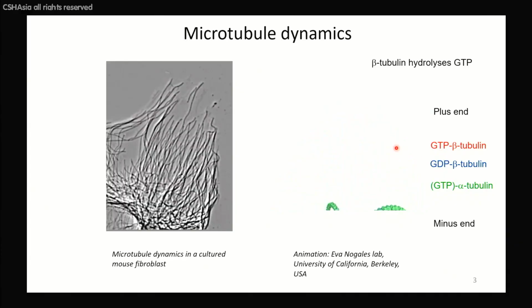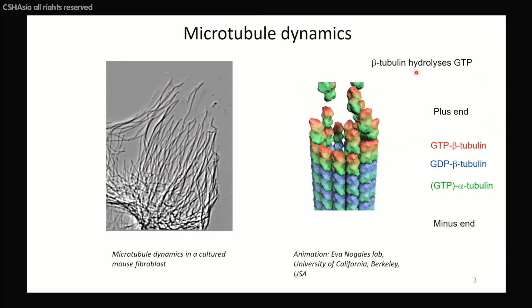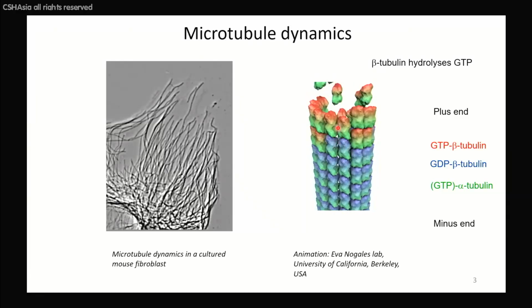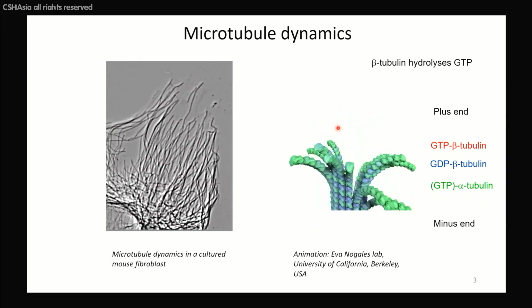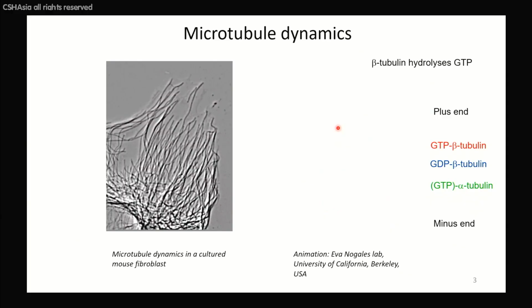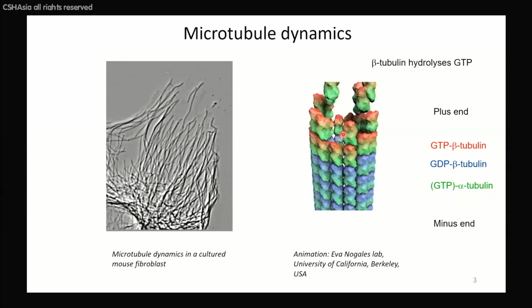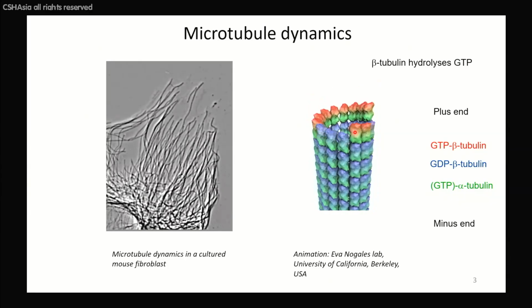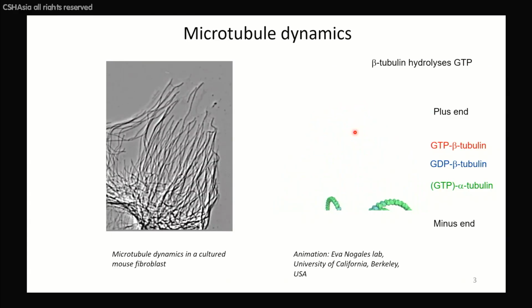And so long as a microtubule grows, there is a cap of GTP-bound subunits, which stabilizes the microtubule. When the GTPs are hydrolyzed, the structure of tubulin slightly changes, the association between tubulin dimers alters, and microtubules spontaneously switch to shrinking, to depolymerization.